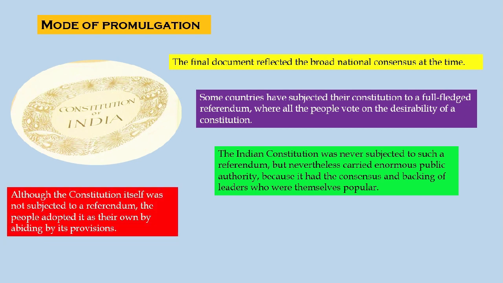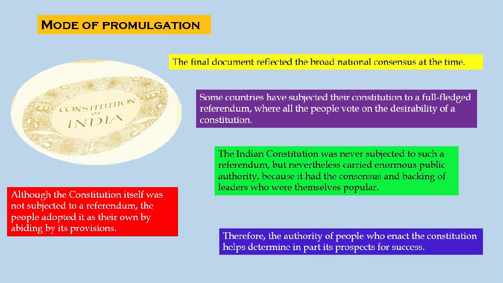Although the Indian Constitution itself was not subjected to a referendum, the people adopted it as their own by abiding by its provisions. Therefore, the authority of the people who enact the Constitution helps determine its prospects for success.